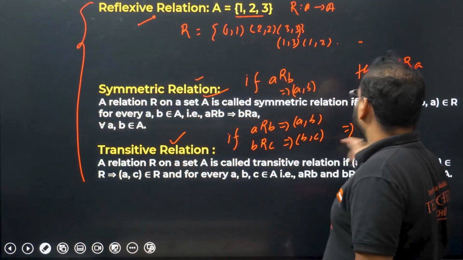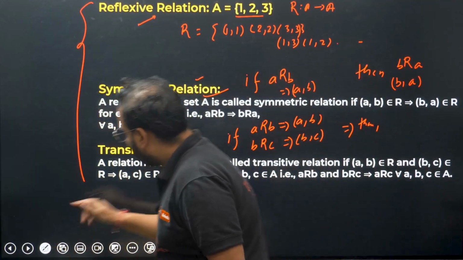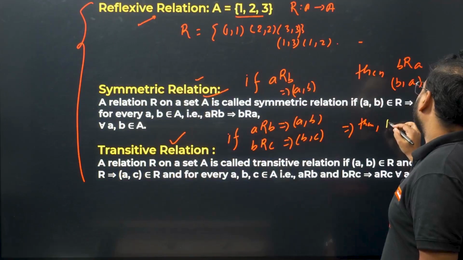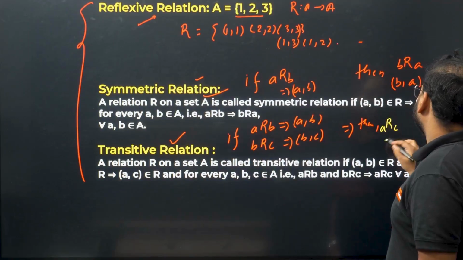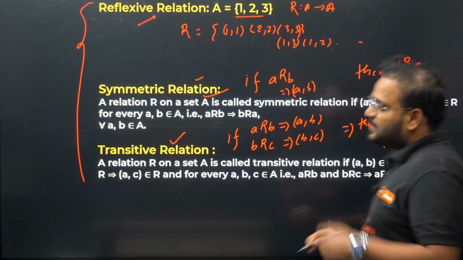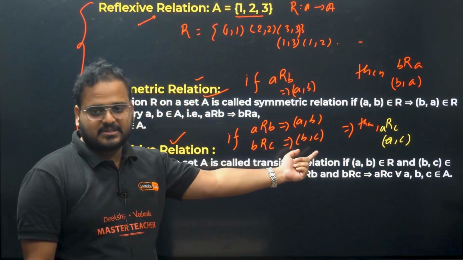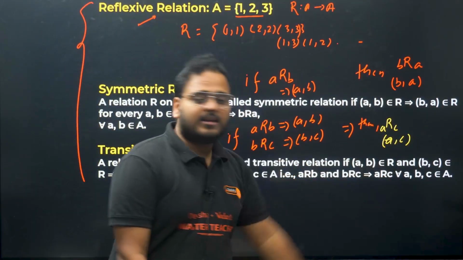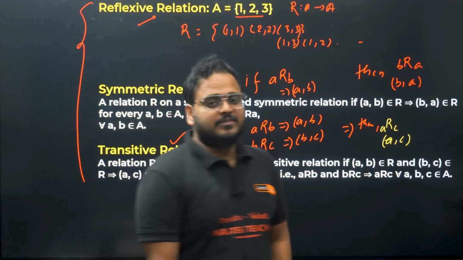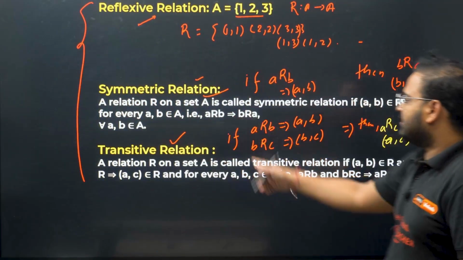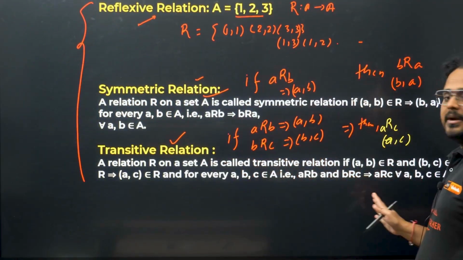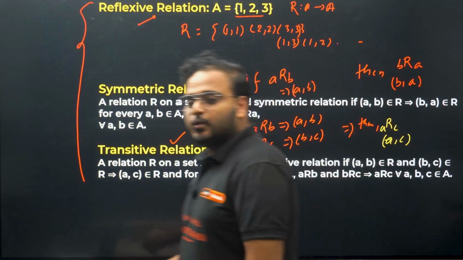It has to be (a, c), which means the AC ordered pair must be present in the relation. So if in the relation we have AB and BC ordered pairs present, then AC must be there for it to be a transitive relation. Okay, clear? The same thing is written in the definitions also. So please go ahead and download these notes and read from them.